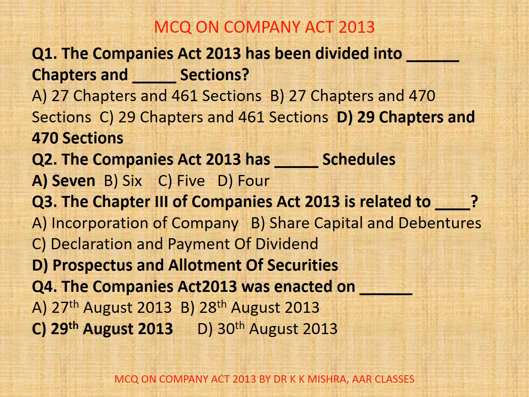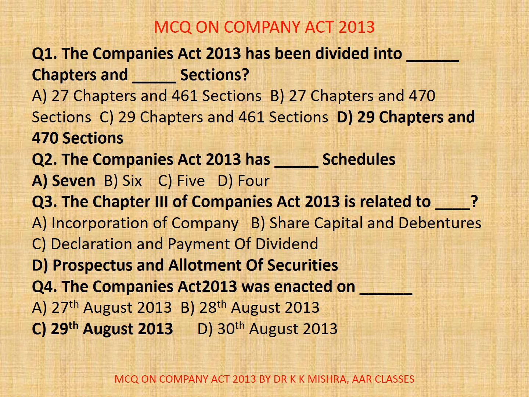Now, question number 2. The Companies Act 2013 has dash schedules. A. 7, B. 6, C. 5, D. 4. Correct option is A. 7. The Companies Act 2013 has actually 7 schedules.